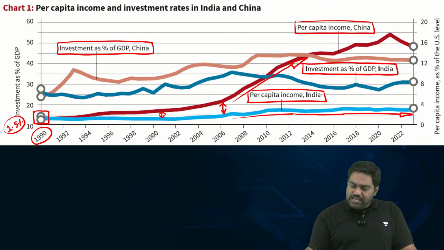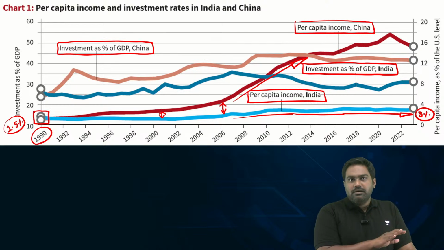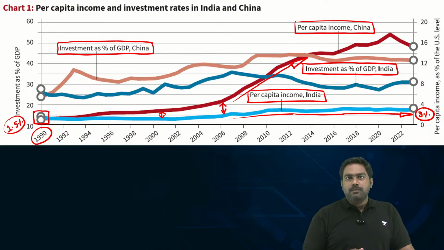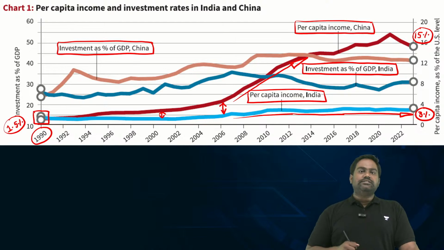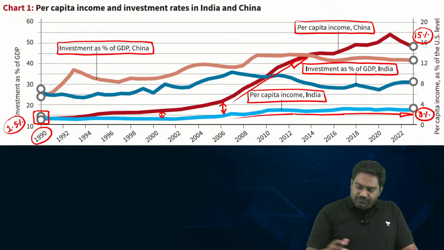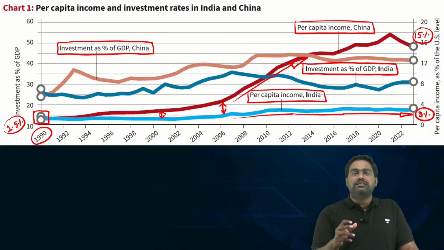Today, India's per capita income is just 3% of the per capita income in the United States. Essentially, our average per capita income has just doubled from the 1990s till now. But look at China. China's per capita income today is at 15% when compared to the per capita income of the United States. Look at the massive jump that China has seen. Why did this happen?